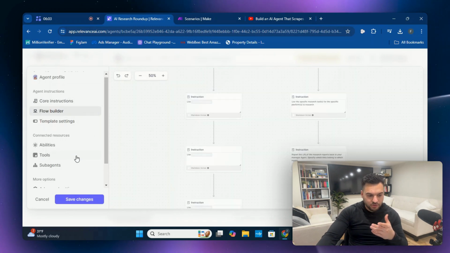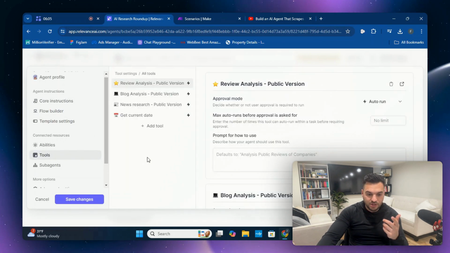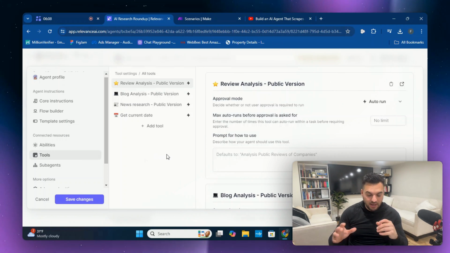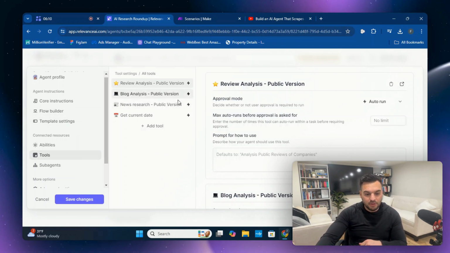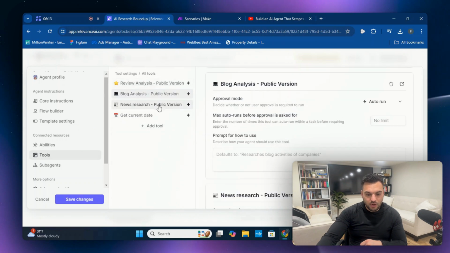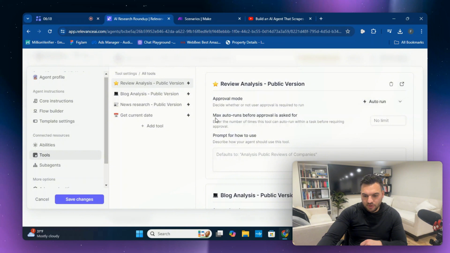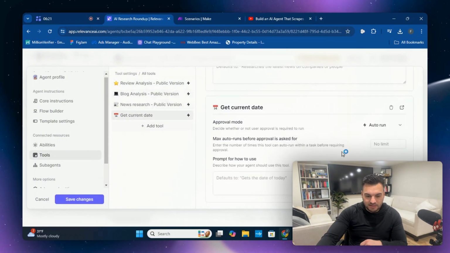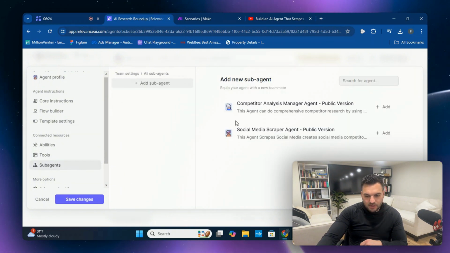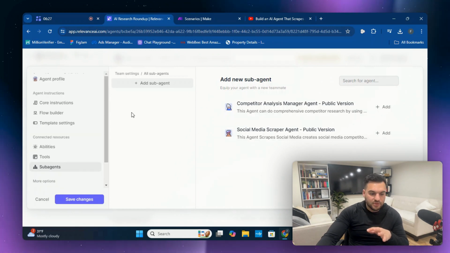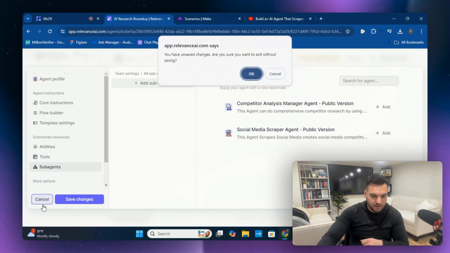You have the flow builder as well here. And for the tools for this agent, since it's the general scraping agent, you have the review analysis, blog analysis, and news research tool as well. Make sure all of these are on auto run. He also left that out, which was pretty time consuming. And then you have get date as well. So here are the sub-agents. There are no sub-agents for this agent because this agent reports back to the competitor agent.